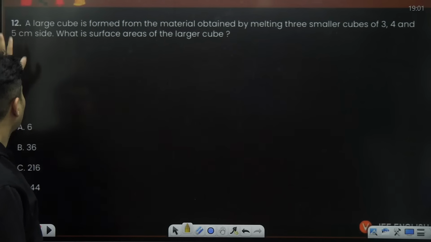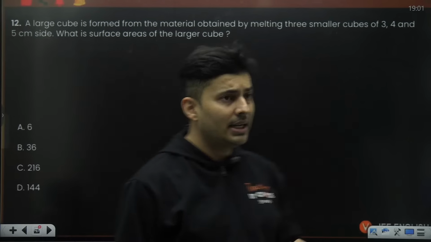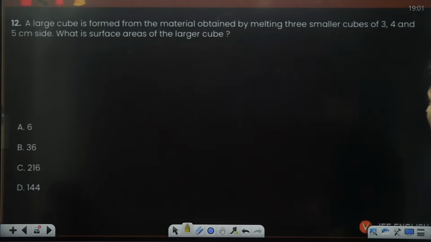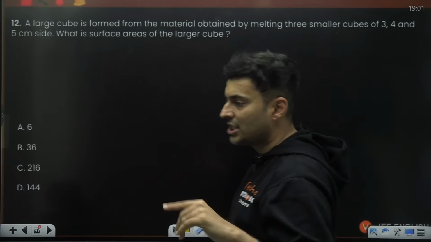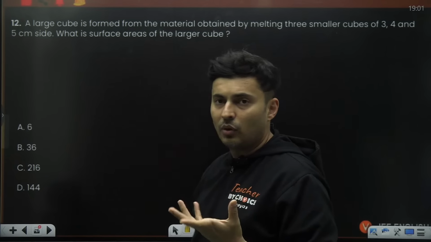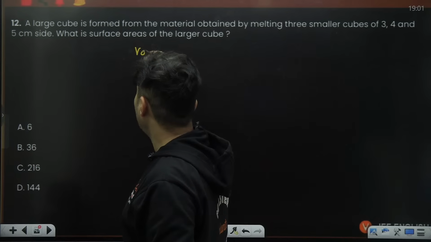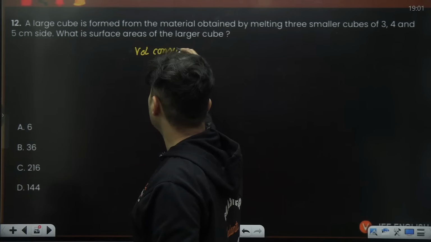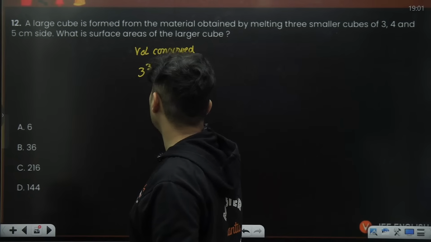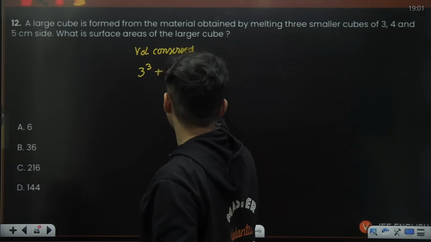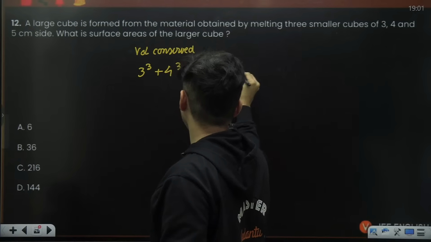Question number 12. A large cube is formed from the material which has been obtained by melting three smaller cubes, 3, 4 and 5. What is the surface area of the larger cube? So when you melt, the volume will be conserved. So volume is going to be conserved, guys. So take these volumes. Volume of a cube is side cube: 3 cube plus 4 cube plus 5 cube. How much will it be?